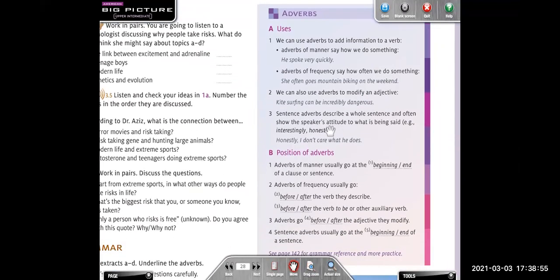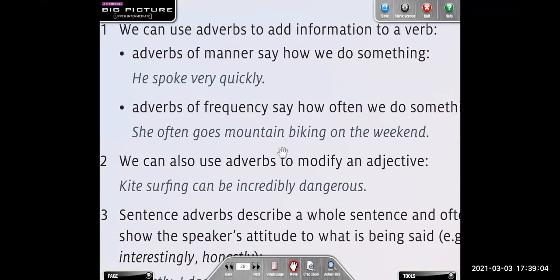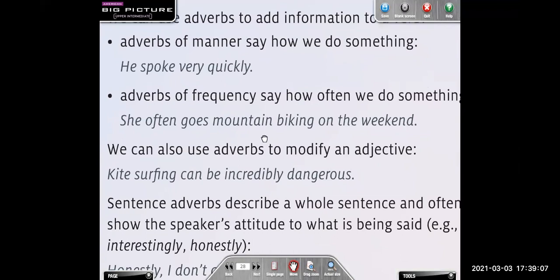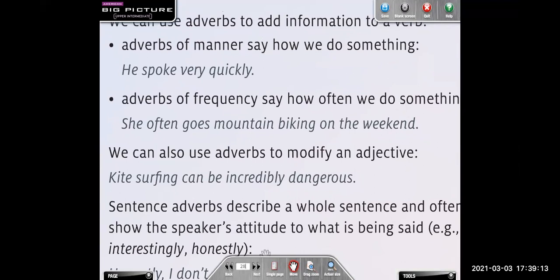It says we can use adverbs to add information to a verb. For example, in this sentence, it says adverbs of manner say how we do something. Nos dicen cómo hacemos algo. Un verbo, cómo lo hacemos, cómo hacemos esta acción, de qué manera. So, for example, the adverb here is quickly, right? So we are describing how he spoke. These are adverbs of manner because they describe how we do something.